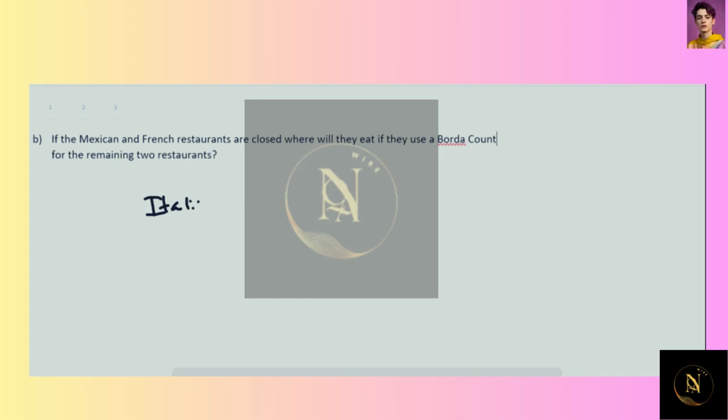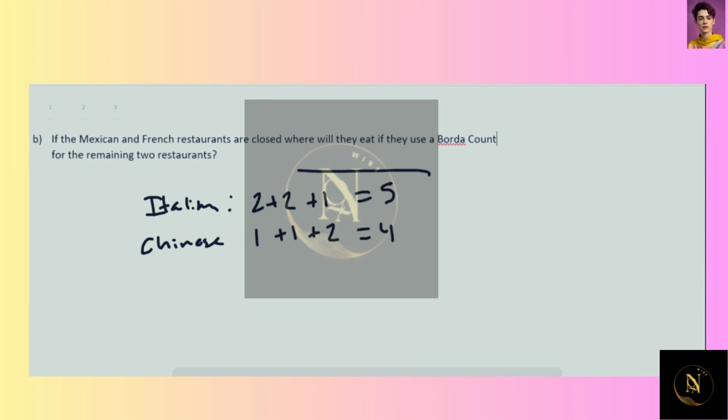And so we can see that Italian still has 2 first place votes, but now since there are only 2 restaurants, each first place vote is only worth 2 points. And then 1 second place vote, that equals 5. And now Chinese has 2 second place votes and 1 first place vote, which is only worth 4. And so we see that with only 2 choices, the Italian restaurant is going to be the one we're going to eat at.